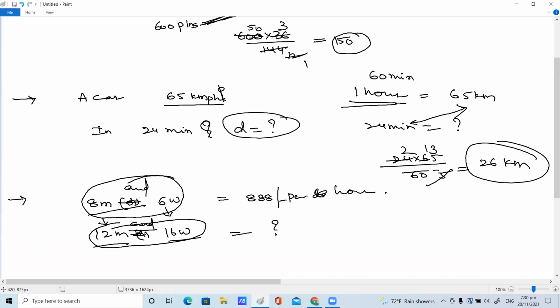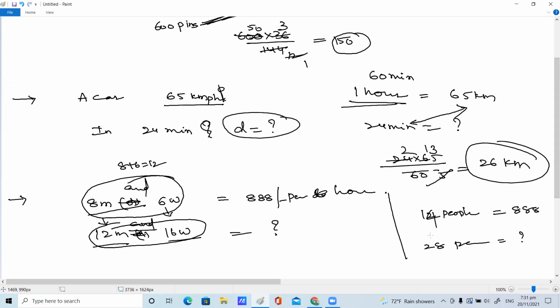You can take it as 8 men plus 6 women together. How many people, children? 8 plus 6 is 14 people. Very good. 14 people can earn 1776 rupees together. And I want to find 12 plus 16, which is 28 people, how much they earn?